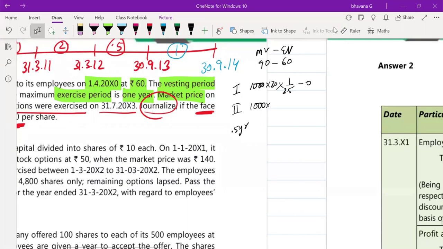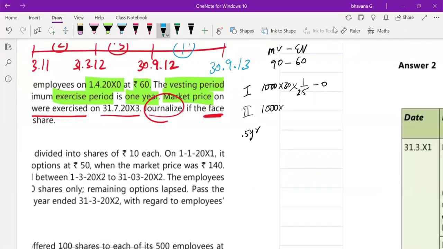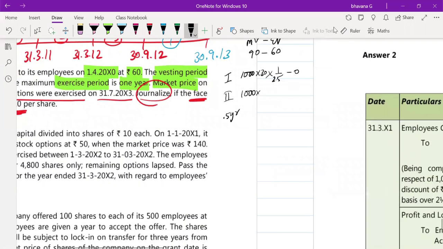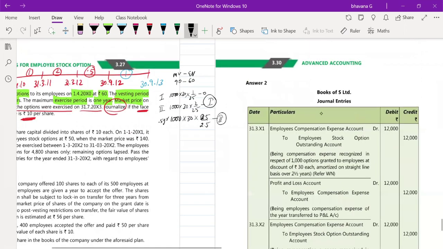Oh, sorry. I just made a mistake here while writing the year. 31/3/2012, and here this will be 30/9/2013. Yes, thank you. Okay. So then for the second year, the employee compensation expense is going to be 1,000 into 30 into 2/2.5 minus year 1 expense. The same way in the last 0.5 year, it's going to be 1,000 into 30 into 2.5/2.5 minus the expense for the first 2 years. Okay. So this is how your employee compensation expense is going to be.